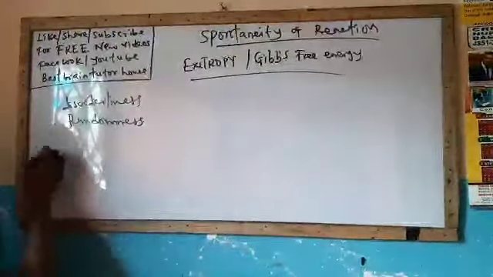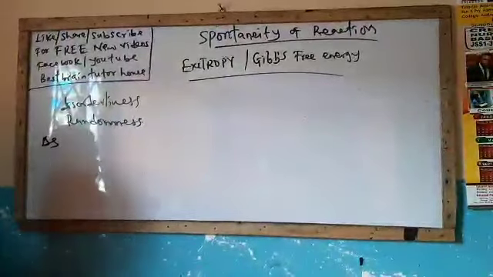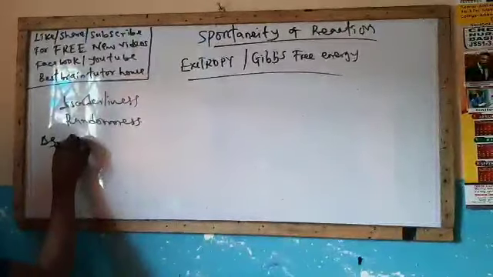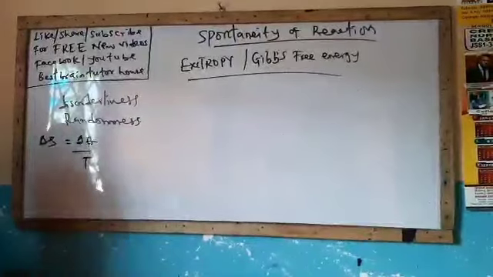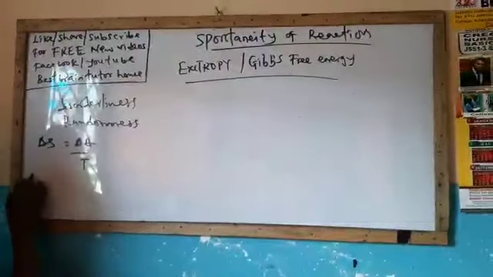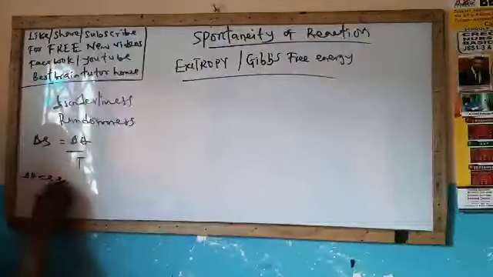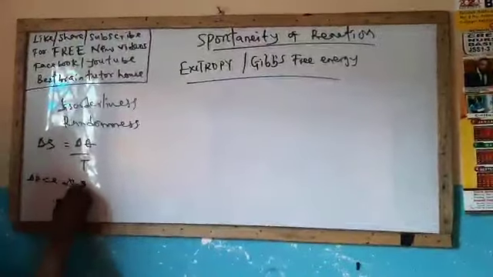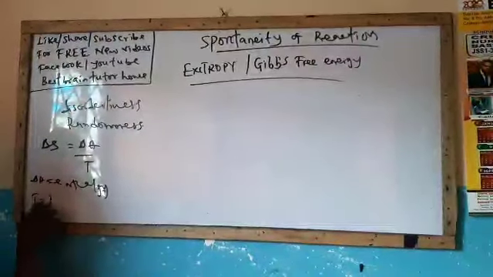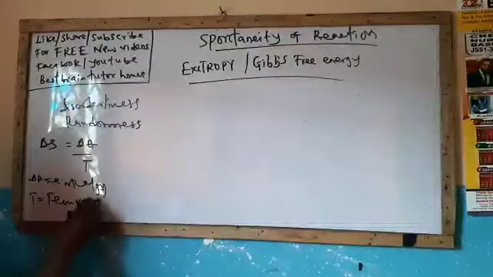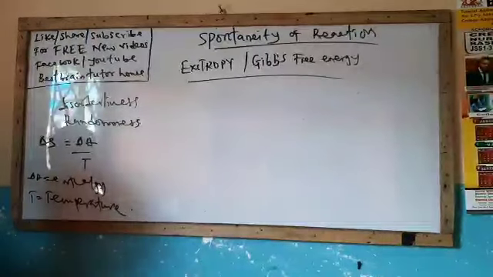Now, entropy is denoted as change in S. Change in S is given as what? Change in H over T, where change in H here simply means enthalpy, and T here means temperature.